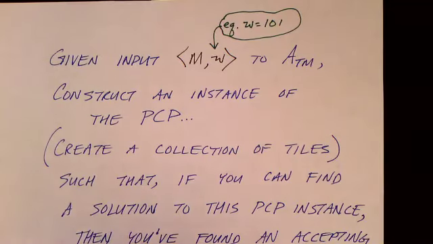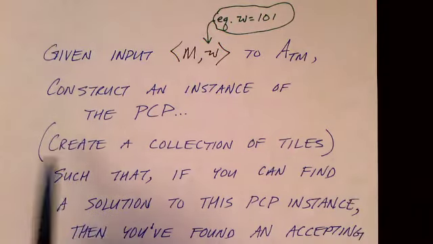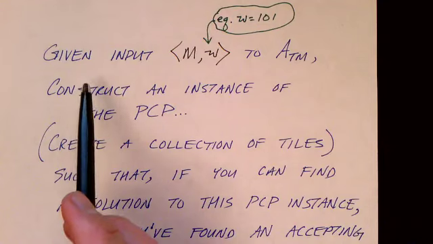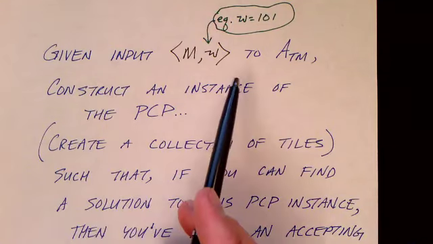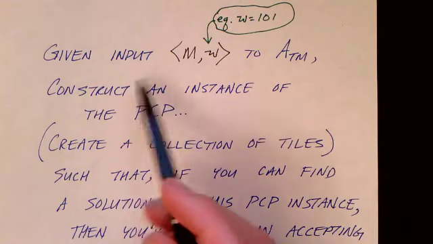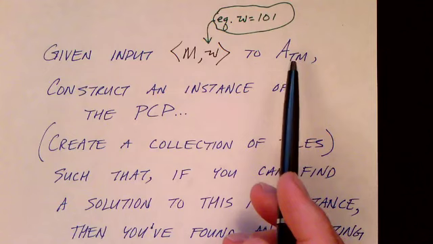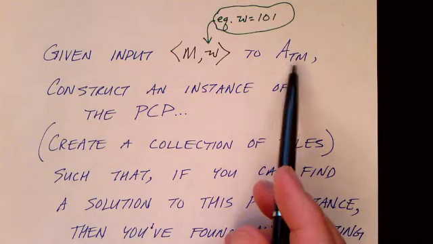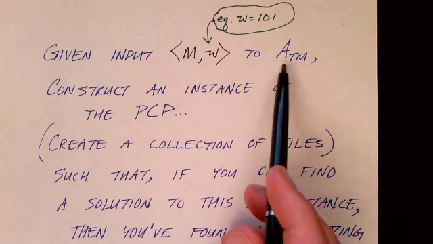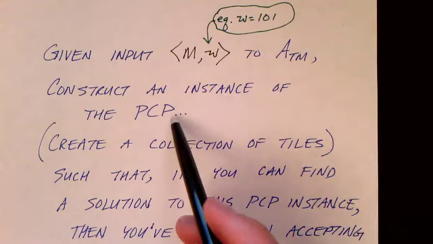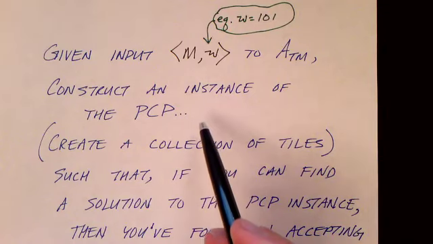Our proof is a proof by reduction, which means that we have to present a way to reduce the acceptance problem for Turing machines into an instance of the post-correspondence problem. In other words, given a string that we want to know whether it's a member of this language A sub TM, we need to show how to turn that into an instance of the post-correspondence problem. That is our reduction.